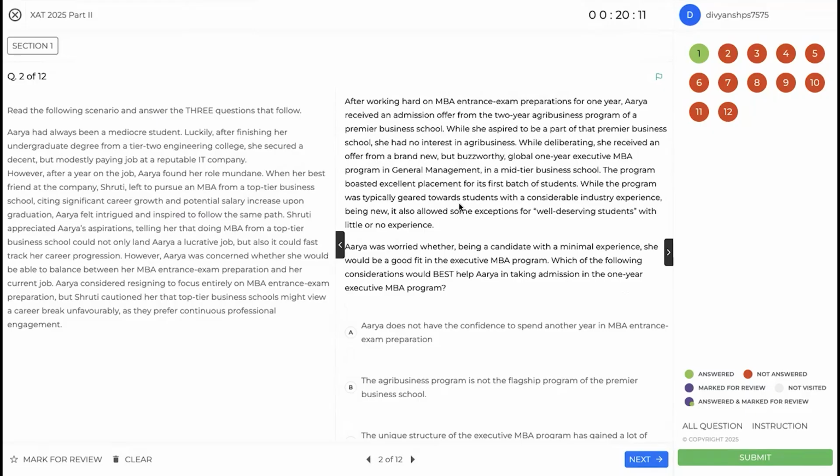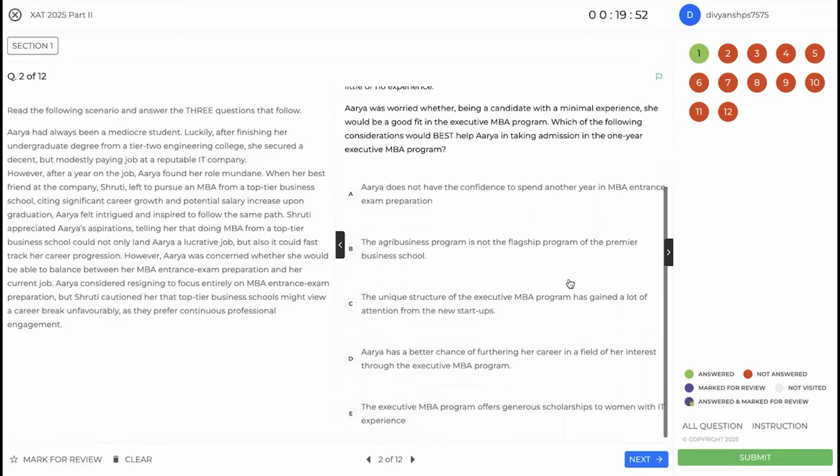All right. The program was typically geared towards students with considerable industry experience, which she herself does not have. She has minimal experience. Would she be a good fit in the executive MBA program or not? She's worried about that. Which of the following considerations would best help Arya in taking admission in the one-year executive program? So let's read through the options.